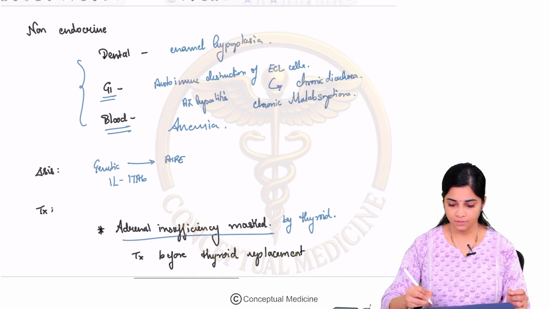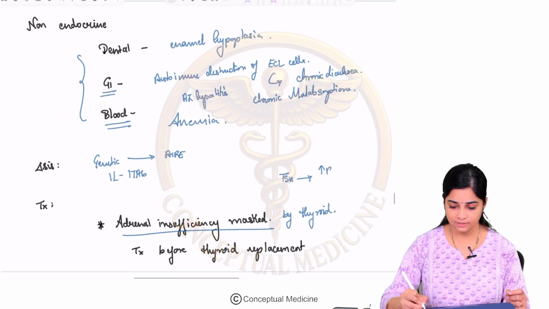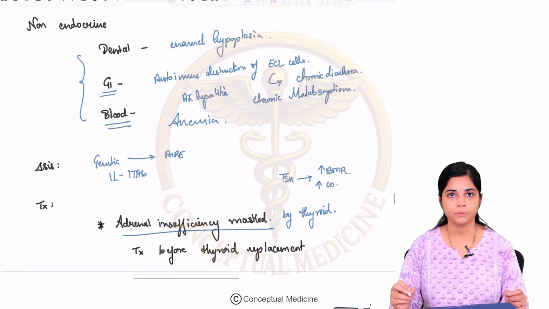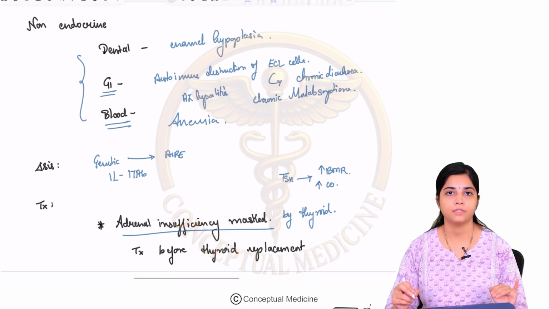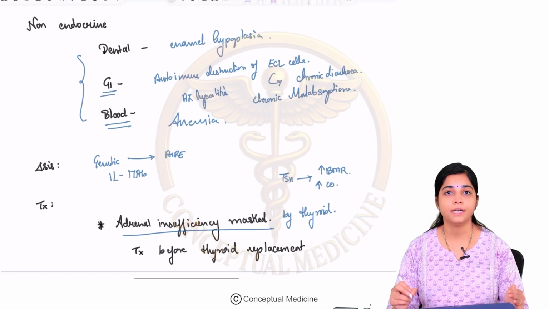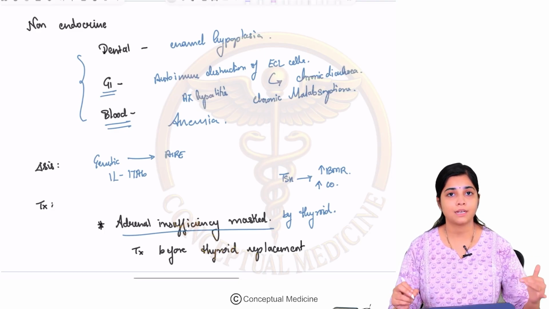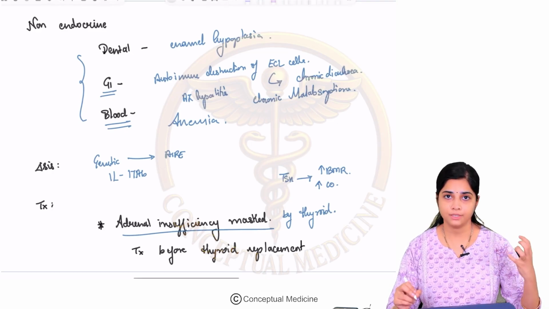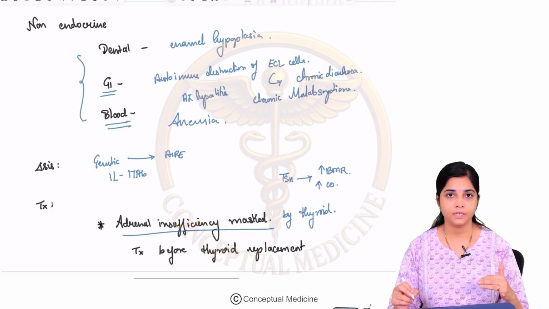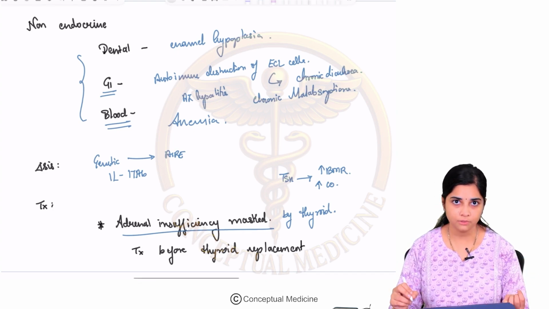We know that thyroid hormone basically causes increase in the basal metabolic rate and increase in the cardiac output. Now when you have hypothyroidism, you have bradycardia, your basal metabolic rate will be reduced, and all the functioning of various organs will also be reduced. Suddenly, when you supplement your hypothyroidism patient with thyroid replacement, your heart rate is going to go up, your cardiac output is going to go up, right?